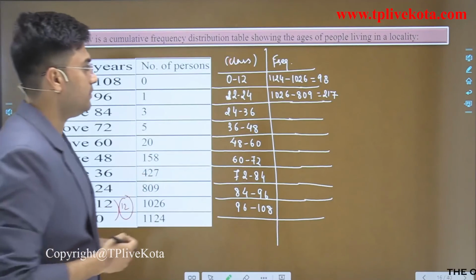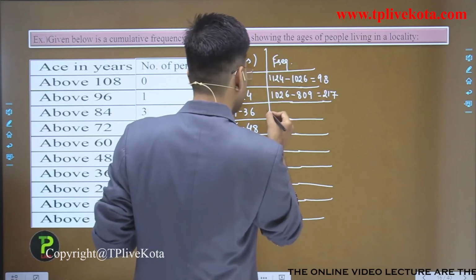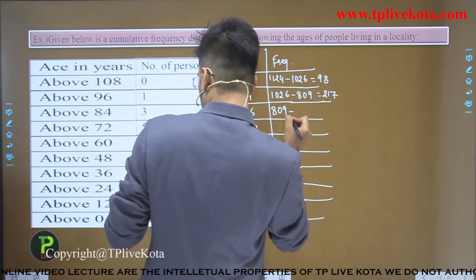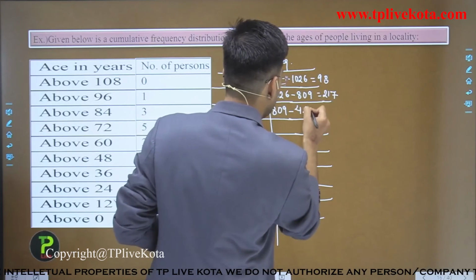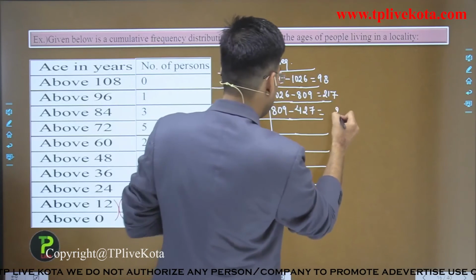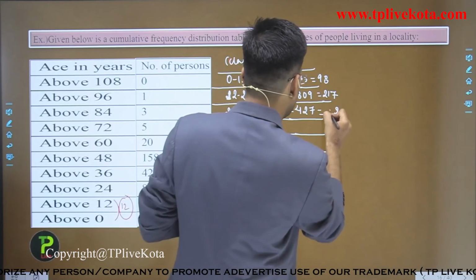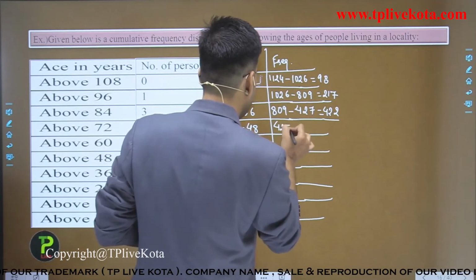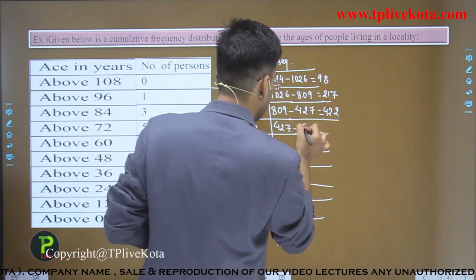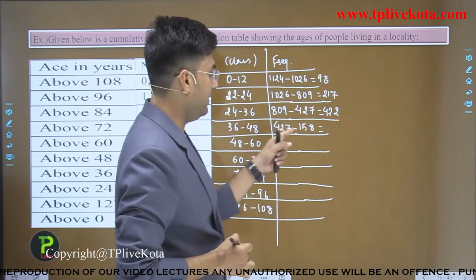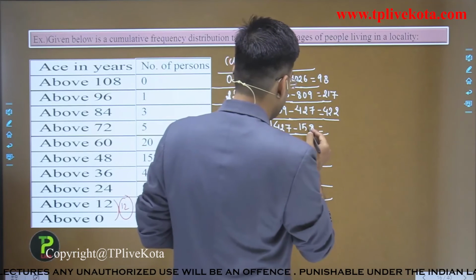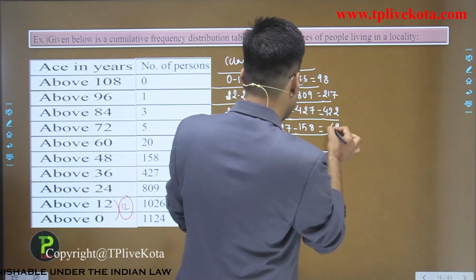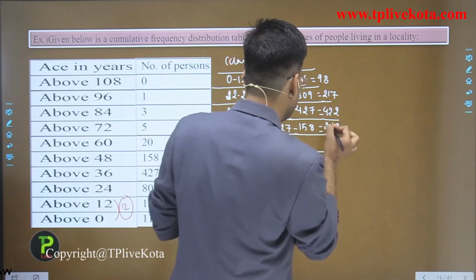Okay. Now the next is 809 minus 427. Now the next is 427 minus 158. So 17 minus 8 is 9. 11 minus 5, 6. 3 minus 1, 2. 269.